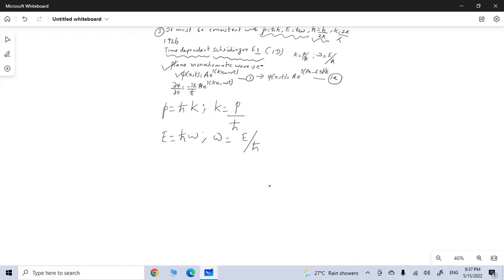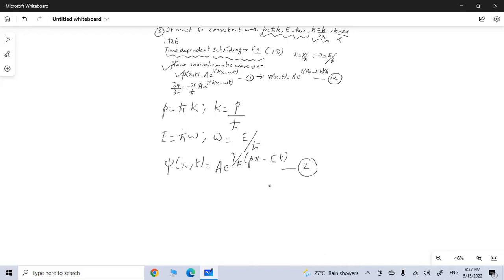So these two terms can be substituted in the wave equation, and this can be rewritten as psi of x comma t equals A e power (i by h cross)(px minus Et). So hope this is clear to all of you. So let's call this equation number 2.